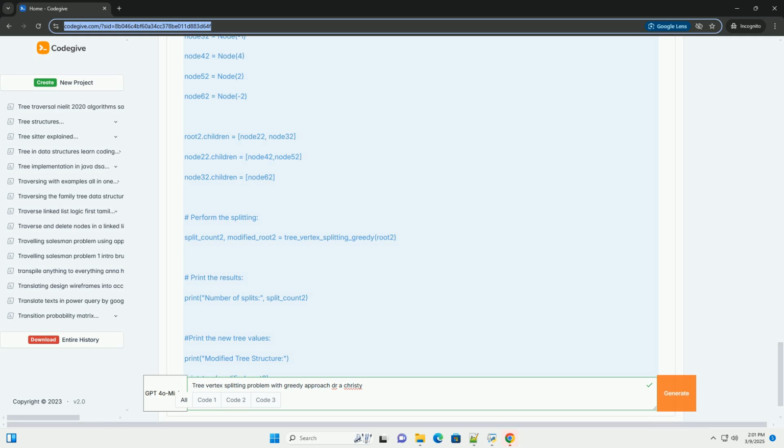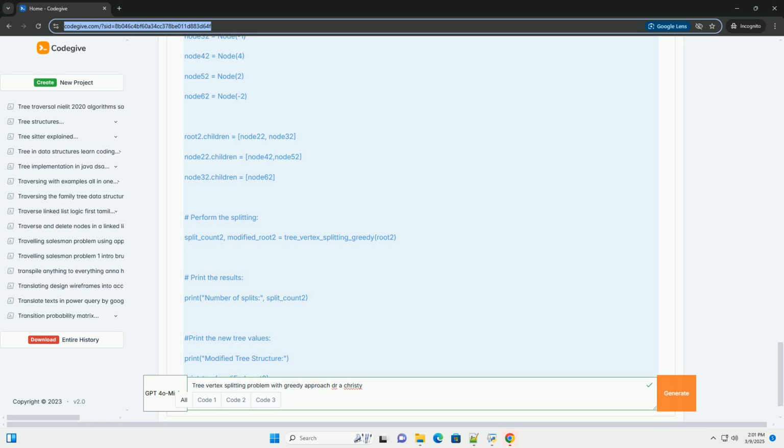3. Linear programming: the tree vertex splitting problem can be formulated as an integer linear program, ILP. While ILP solvers can be computationally expensive for large trees, they can guarantee an optimal solution.